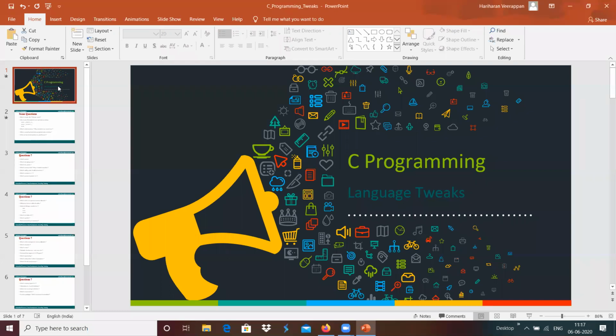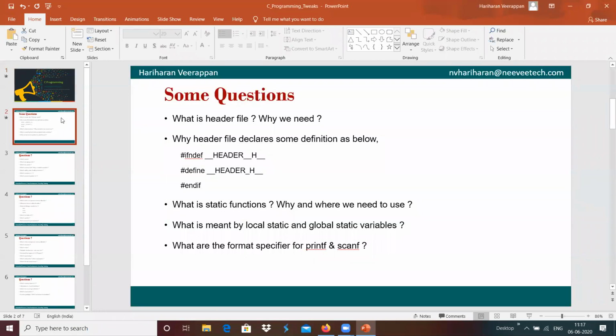Today we will discuss different C programming topics and have a quick refresh on C programming. These are almost all our questions over here. If anyone else has questions, please add them. The first one: what is a header file? Why do we need that?